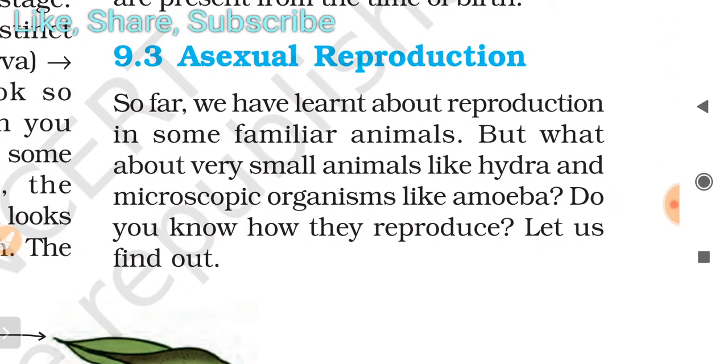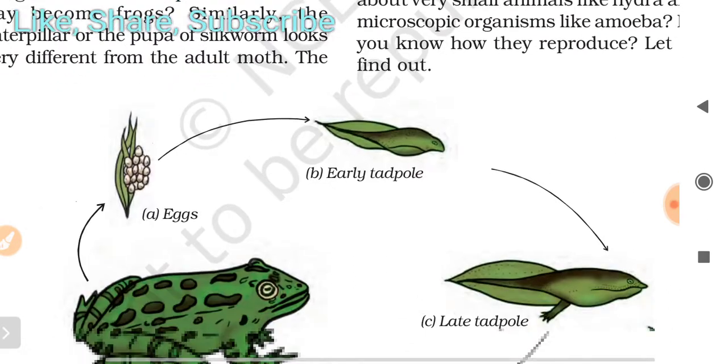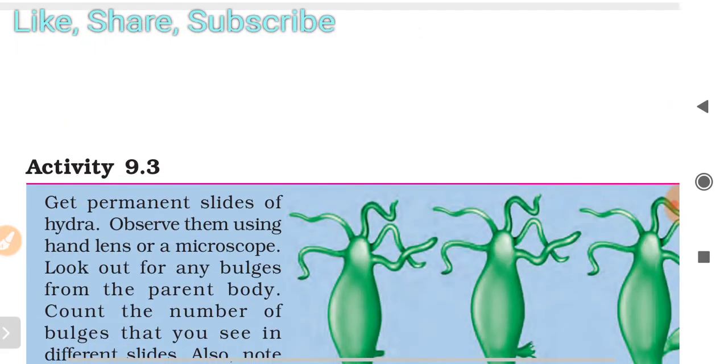So, about asexual reproduction: so far we have learned about reproduction in some familiar animals. But what about very small animals like hydra and microscopic organisms like amoeba? Do you know how they reproduce? Let us find out. I think we did not discuss hydra and amoeba in the last classes.